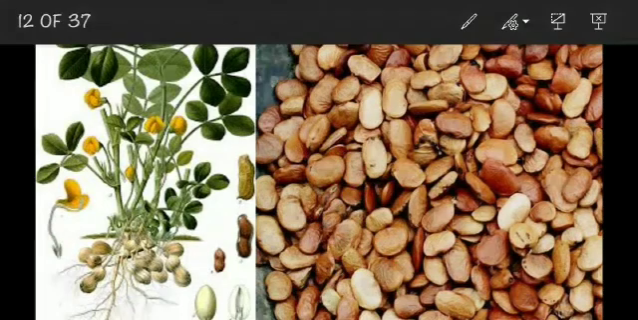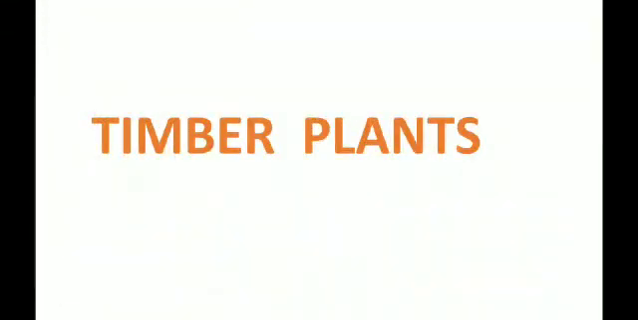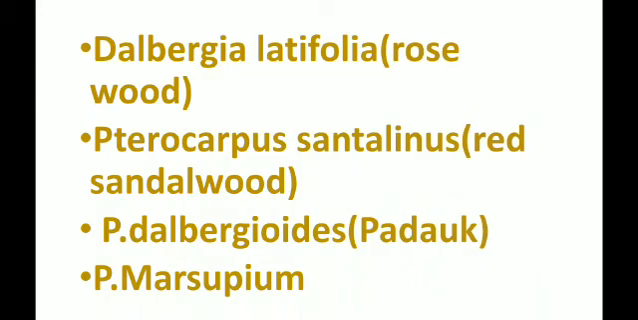The next one is timber plants. In these timber plants we can see the timbers. The first one is Dalbergia latifolia, rosewood, and Pterocarpus santalinus, red sandalwood, and Pterocarpus dalbergioides, padauk, and Pterocarpus marsupium. Okay, so these are the trees we can use as timber.